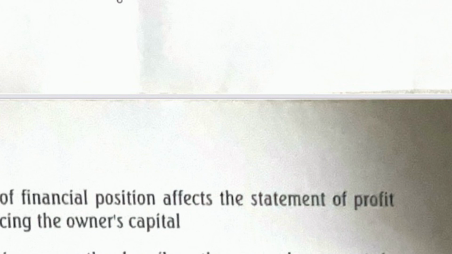Now, A says the statement of profit or loss shows the financial position. The statement of profit or loss does not show financial position. It is the statement of financial position that shows financial position. So that option is already wrong. I don't want to read further to confuse myself, and I urge you to approach questions like that too. B says the statement of financial position affects the statement of profit or loss by adding to the, no, that's not true.